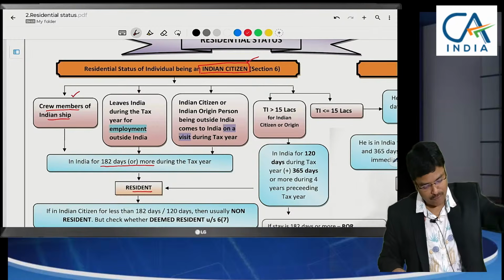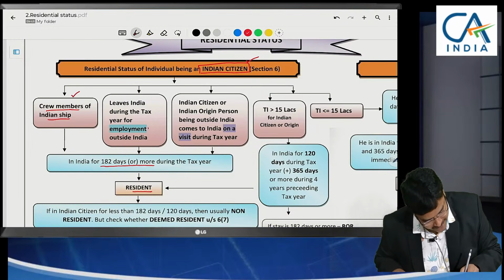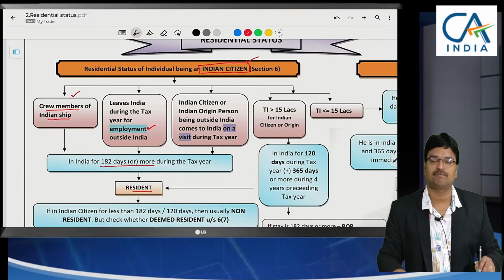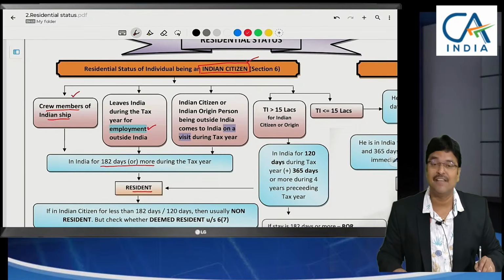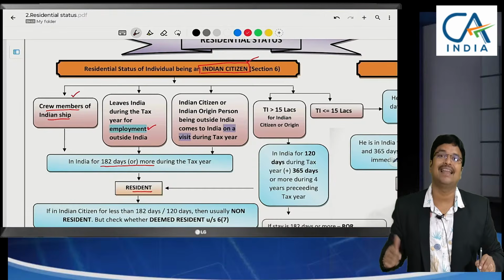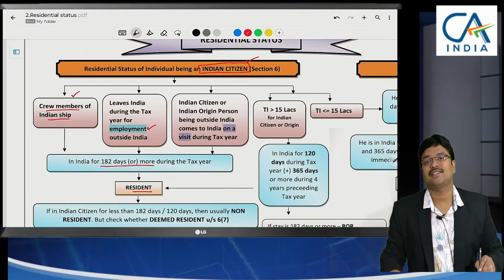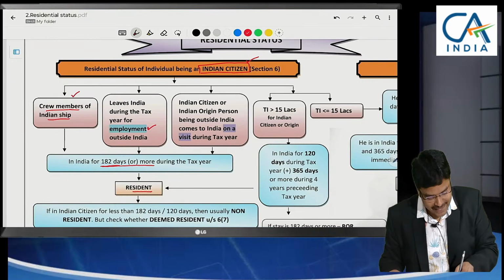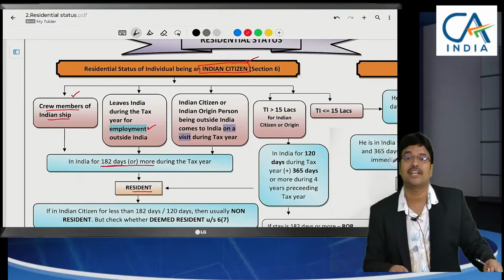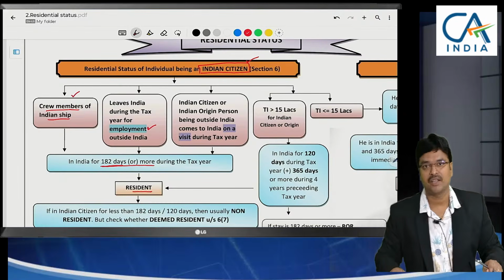Now coming to a very important aspect: when any person is leaving India for the purpose of employment, they got employment in the US, they got employment in the UK, they are leaving India. In this case, to become a resident in India, he should stay a minimum of 182 days. Sir, why are we determining the residency status? Residency status will determine the liability.